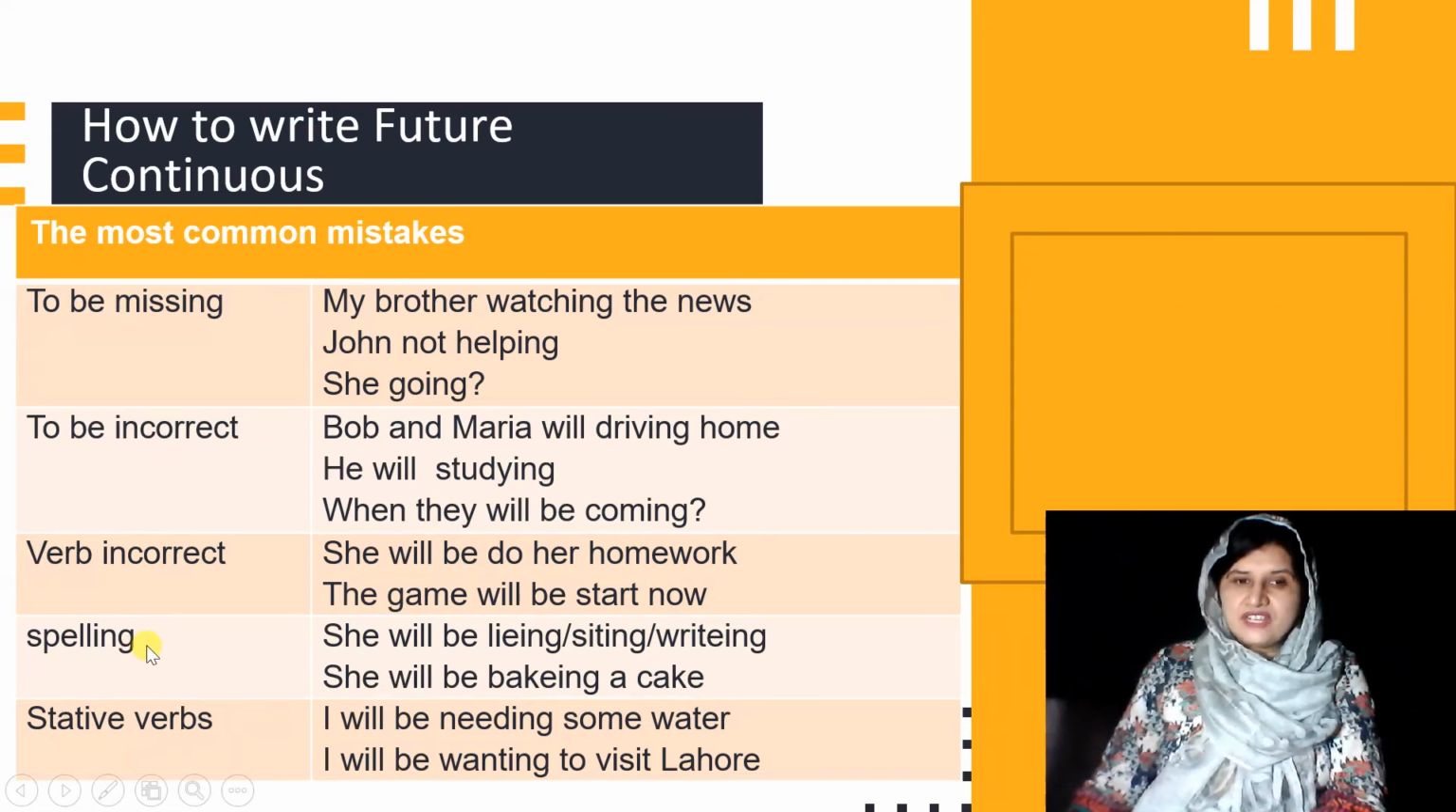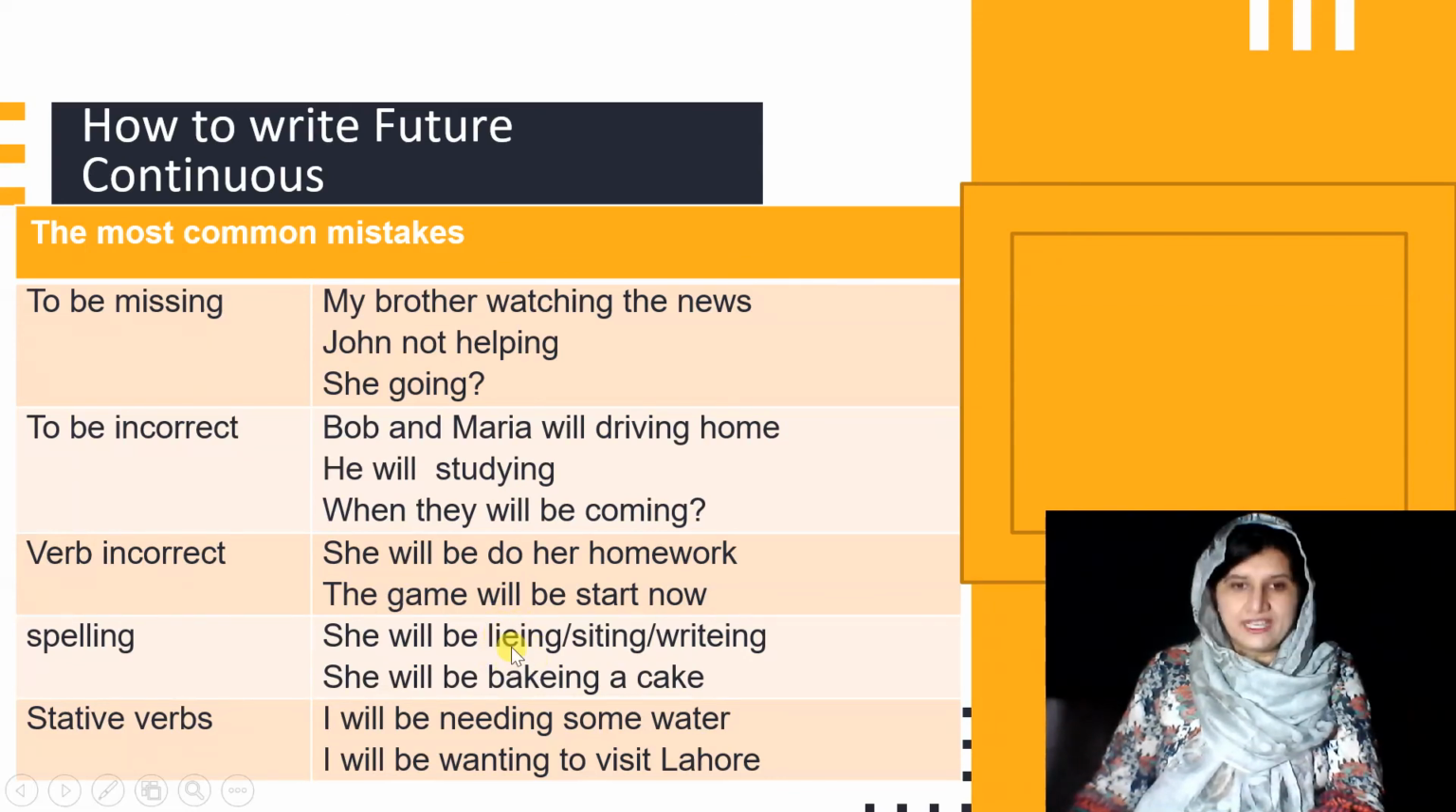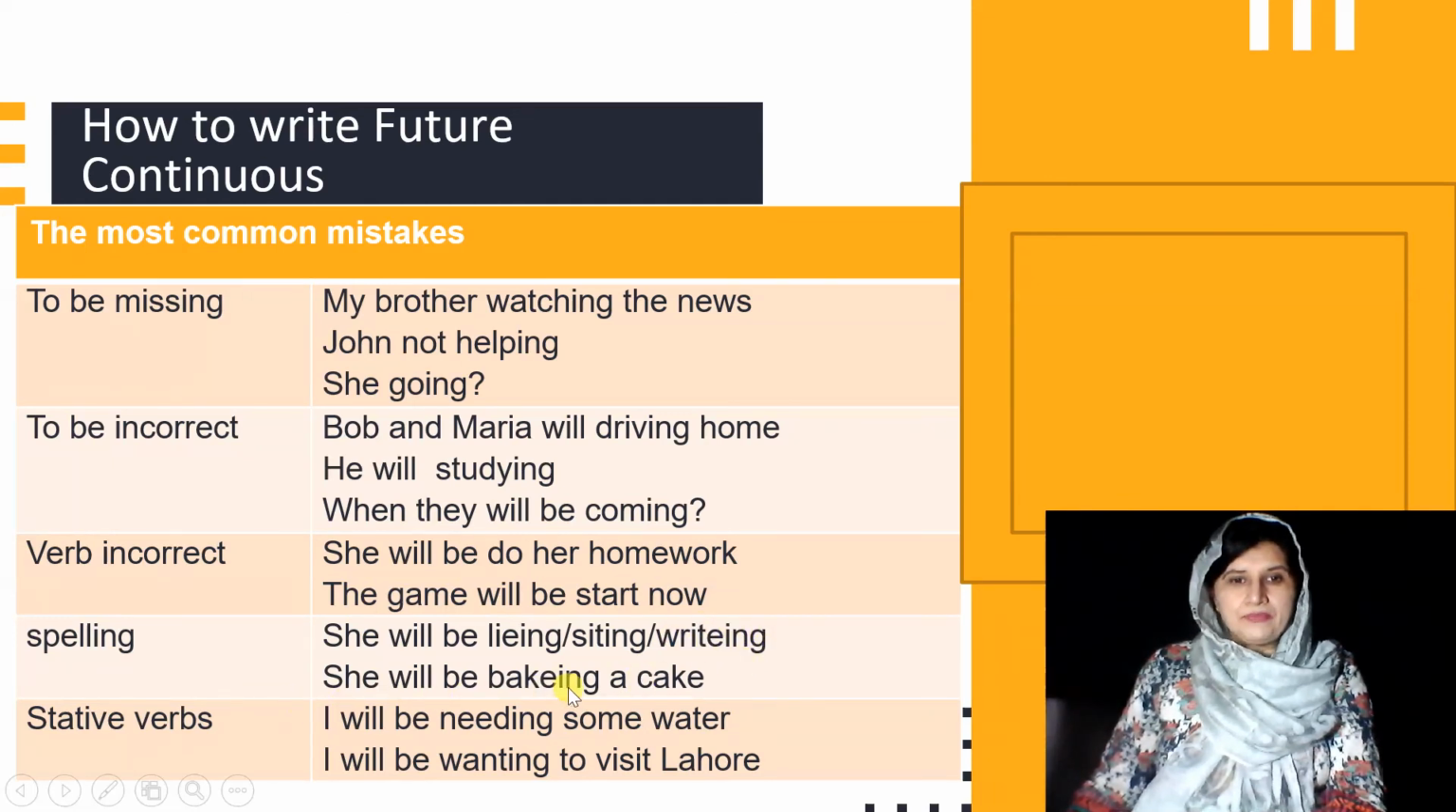Sometimes we make mistakes related to spelling, like she will be lying. You are well aware here that we need to drop ie and we need to add y here, right? Similarly, this word siting, no, this is wrong. Here it should be double t, right? Because whenever there is consonant, vowel, consonant sound, we double the last letter. Again, baking, this is wrong. What we need to do here, we need to drop e and we'll only add ing, baking, right?